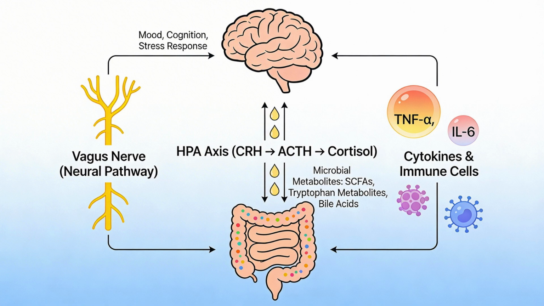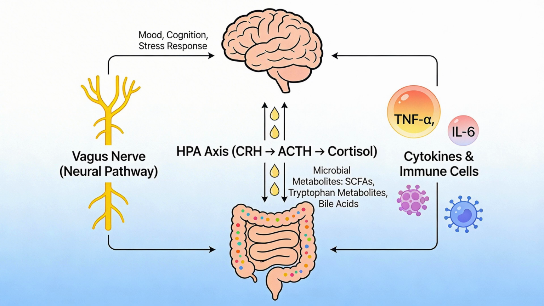Neurally, the vagus nerve carries signals in both directions. Gut distension, nutrient content, and microbial metabolites all influence vagal afferents. In response, efferent vagal fibers modulate motility, secretion, and even fat absorption through brainstem nuclei like the dorsal motor nucleus of the vagus.